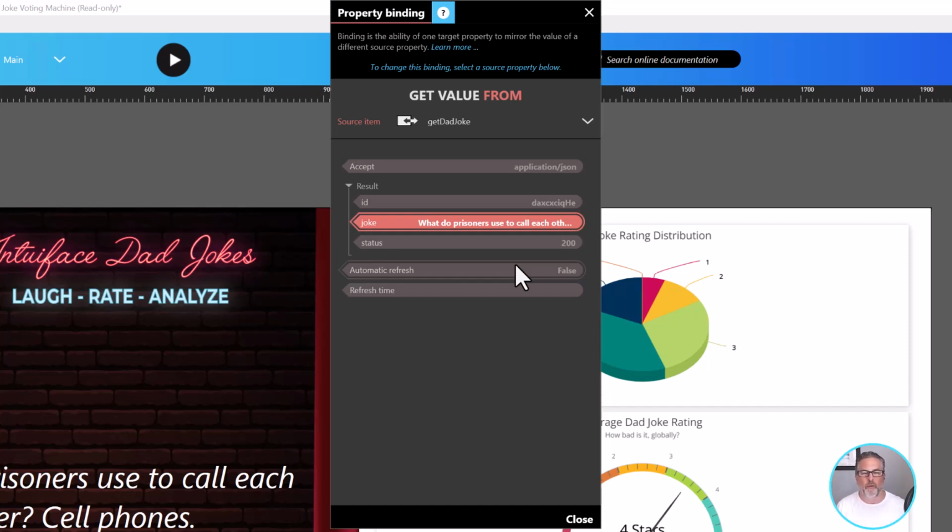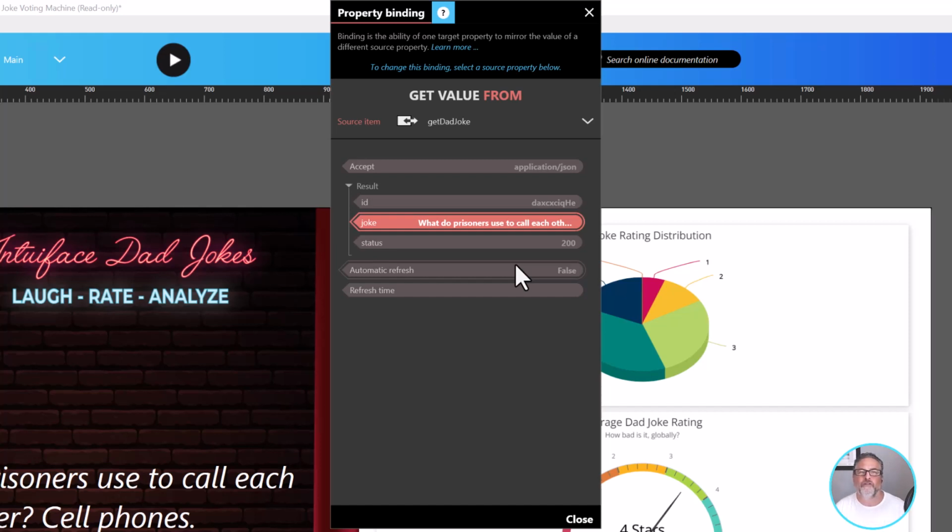So let's take a step back. What that means is any web API on the planet, you can call it, get a response, and take values out of that response and use them in your experience. I'll take this one step further. It doesn't have to be a single response. Very often, that web API response could be an array of values, multiple values with different indices, 1, 2, 3, 4. Maybe it's a list of sports scores or a list of news articles or a list of products of a variety of SKUs. Intuiface can work with that as well. It's an array of values, and if I bind it to something in Intuiface, then it creates multiple instances of that thing. It acts like a template.